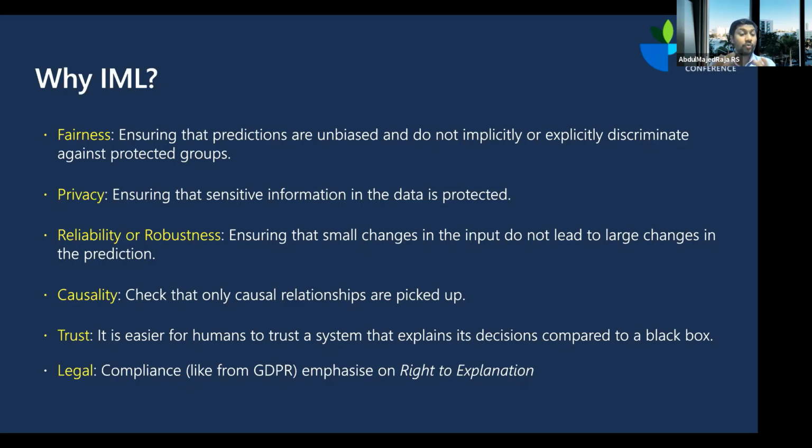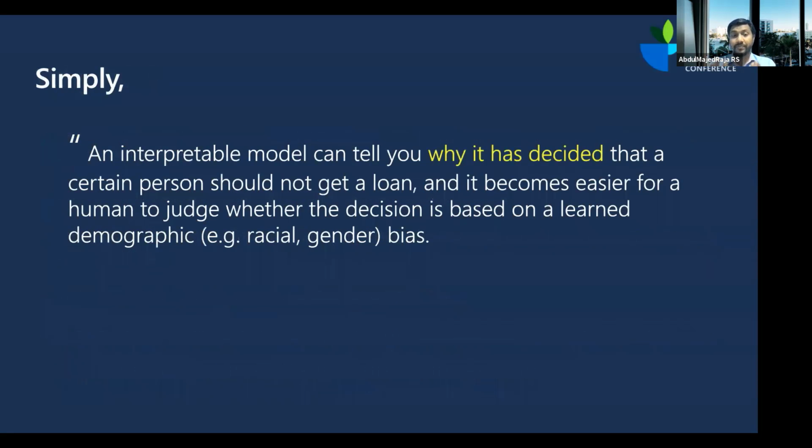And to be honest, this is one thing that a lot of companies care about more than any of the above mentioned reasons. Simply saying, an interpretable machine learning model is something that can explain why a particular decision has been made, whether a loan has been rejected, or somebody's visa has been rejected, or somebody's job offer has been rejected, so that a human being can intervene and judge whether the machine learning model is actually learning and making the decision, or it has some inherent bias that we don't want that model to have. That can be done only if you have interpretability within the machine learning model.